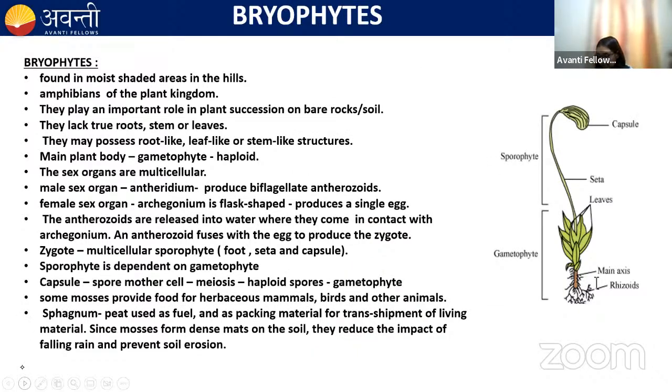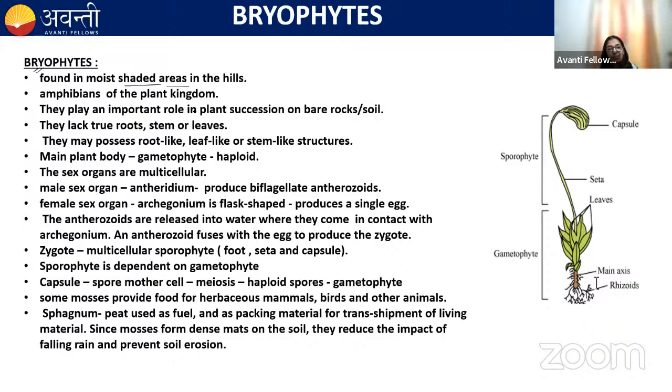Next, we are going to discuss bryophytes. Students, I'm going fast because this chapter is very vast, okay? Bryophytes are found in moist, shaded areas. These are known as amphibians of the plant kingdom. Why amphibians? Because they can grow in soil, but they require water for their fertilization. So they are known as amphibians of the plant kingdom.